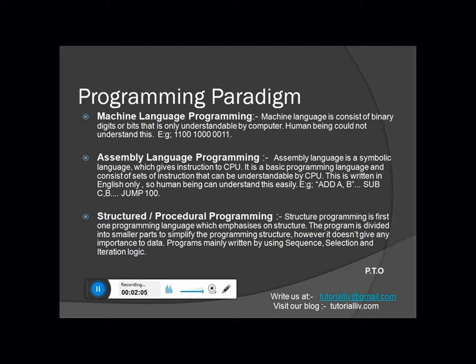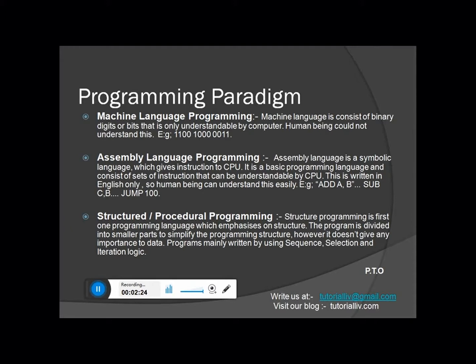The second one is assembly level language. Assembly language is another type of low level programming language. It also consists of a set of instructions which is easily understandable by the computer, like machine level language programming.